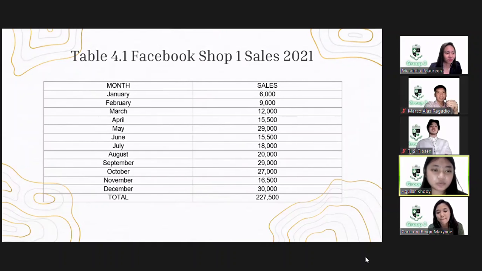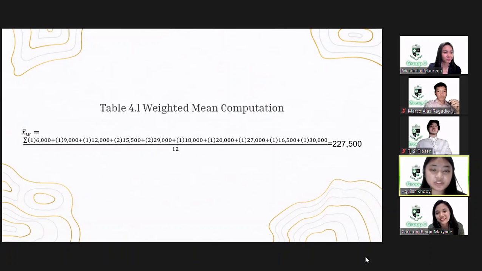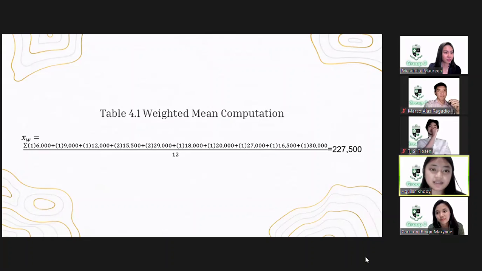Table 4.1 Facebook Shop 1 Sales 2021. The business is about Vian. The total sum of the sales of the Vian in a year is 227,500 pesos. The business owner does pre-orders and gives a discount to the regular customers and accepts walk-in orders.